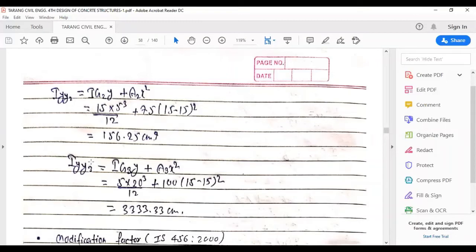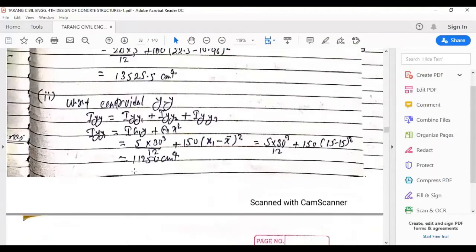Now coming to the value of IYY3. It is again represented by the formula IG3Y plus A3X square. We'll move to the third box now.